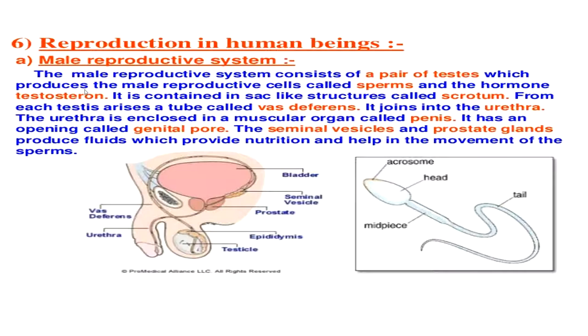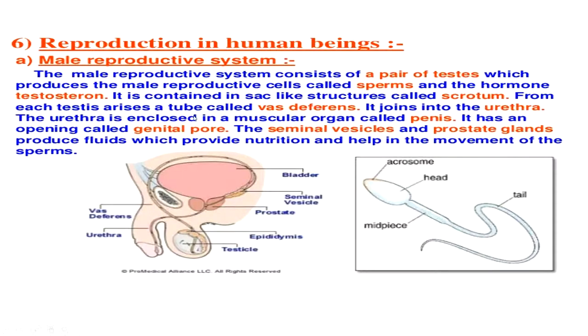So with the help of the seminal vesicles and prostate gland, the sperm get nutrition and the liquid substance to be mobile. The sperm is able to move from one place to another, and after that it comes out through the penis.